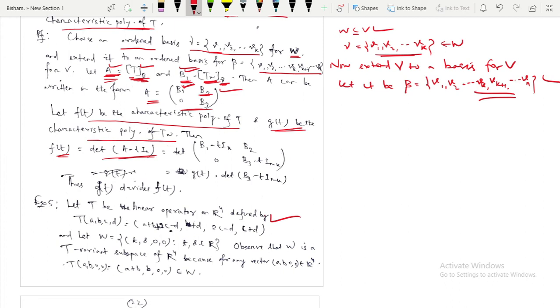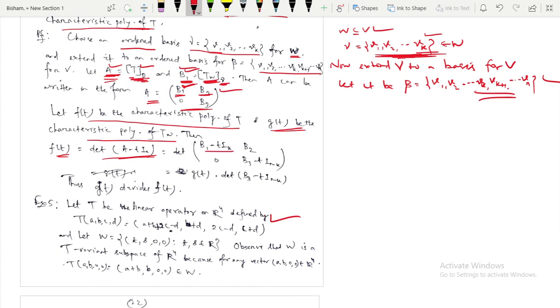t from the diagonal elements. Since W is a vector space of dimension k, its basis set has k elements. So whatever the corresponding matrix associated with this T_W, this is your B1, and this is of dimension k.